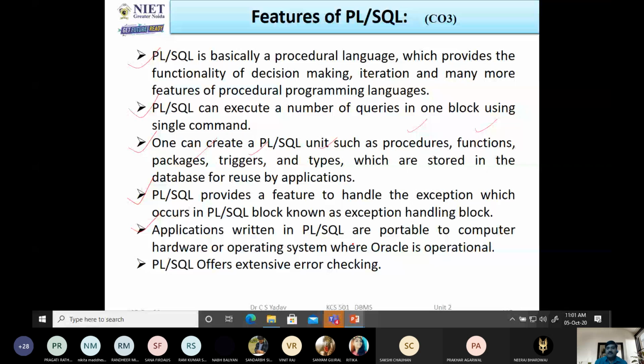Then next, applications written in PL/SQL are portable to any computer hardware or operating system where Oracle is operational. So PL/SQL blocks are portable, and we can execute that block from any machine. PL/SQL offers extensive error checking mechanisms, but in SQL there are no extensive error checking mechanisms. So these are the various features of PL/SQL.